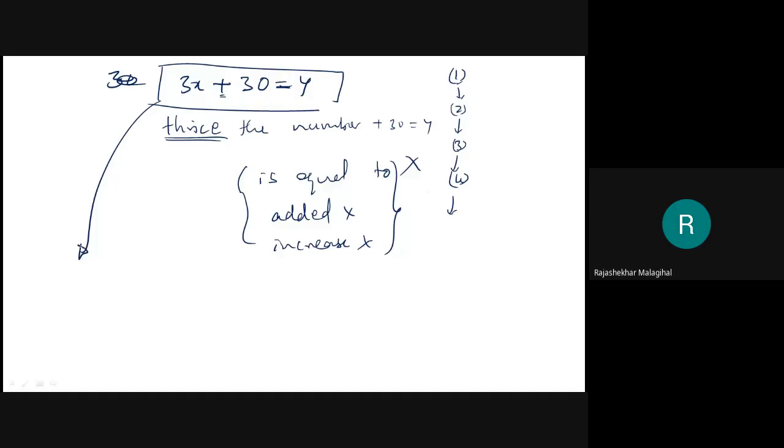See here, the sum of the thrice the number and 30 becomes y. That is also a good thing. With "the sum of", first I concentrated on the statement here, thrice the number, the first concentration is on 3x.